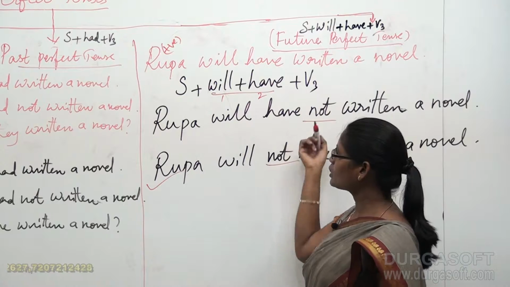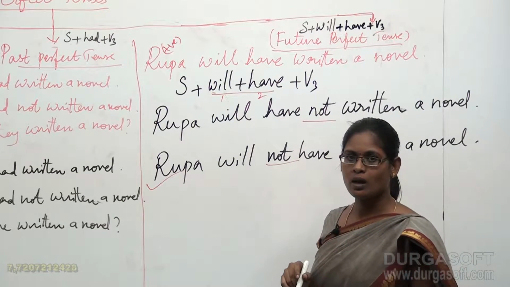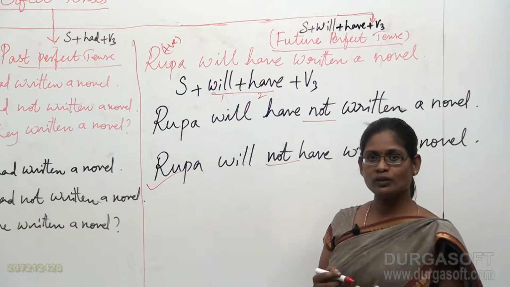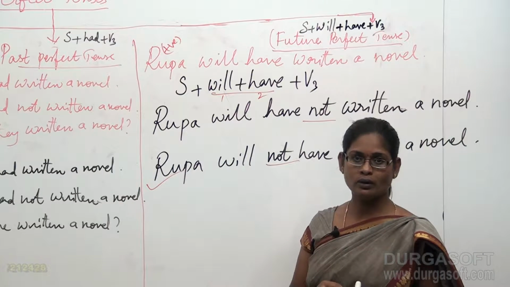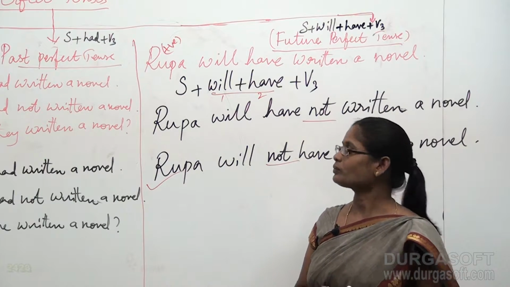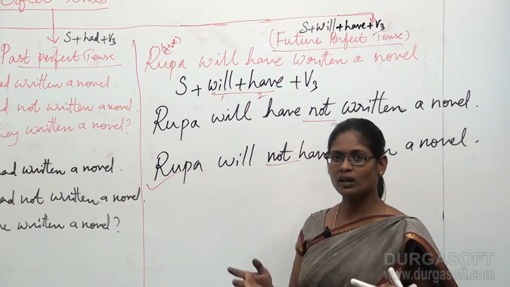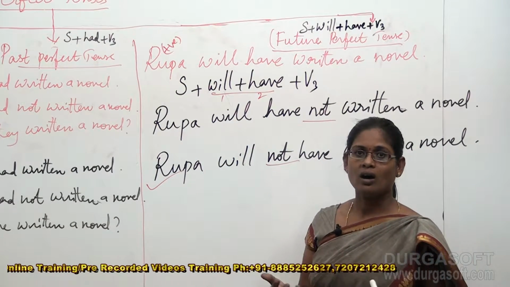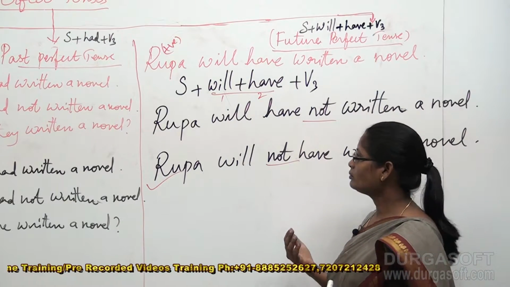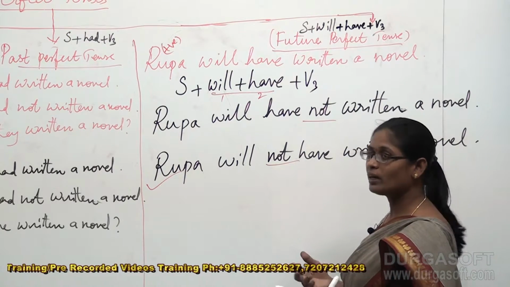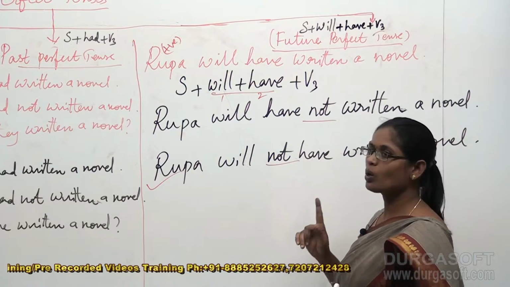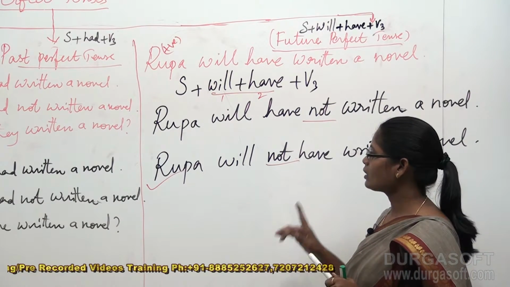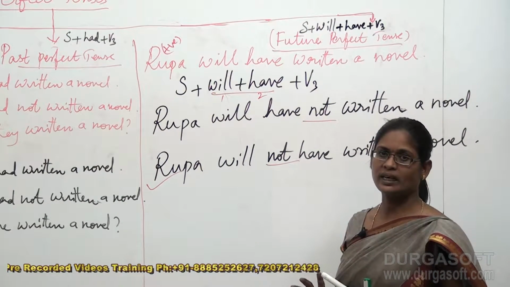So when you come across these 2 helping verbs, automatically we will be in a confusion where to put not and where not to put not, right? So to clear our doubt, it's very clear for us that always not has to be placed after the first helping verb.